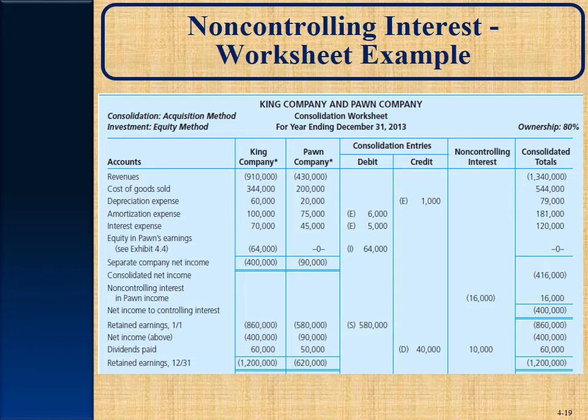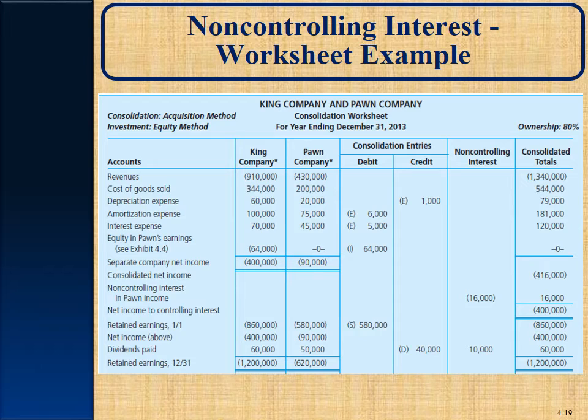So 80% of all of those added together and subtracted, which I got an overall $225,000, $180,000 of that will be credited to the investment in Pawn Company. The other $45,000 will be credited on the consolidated financial statement to that non-controlling interest in Pawn Company, because that's the portion of that difference in fair value at acquisition that should be allocated to the non-controlling interest.